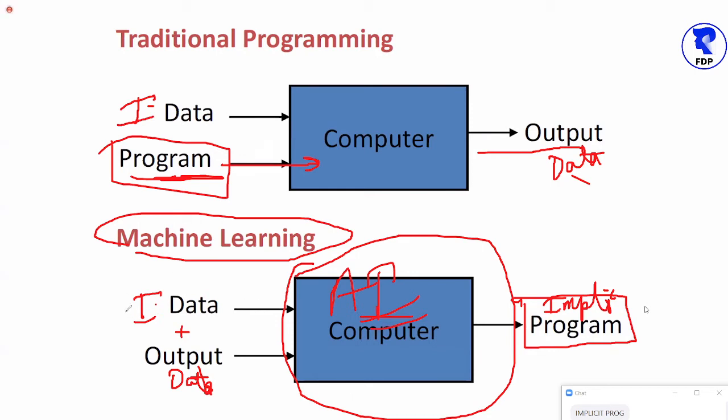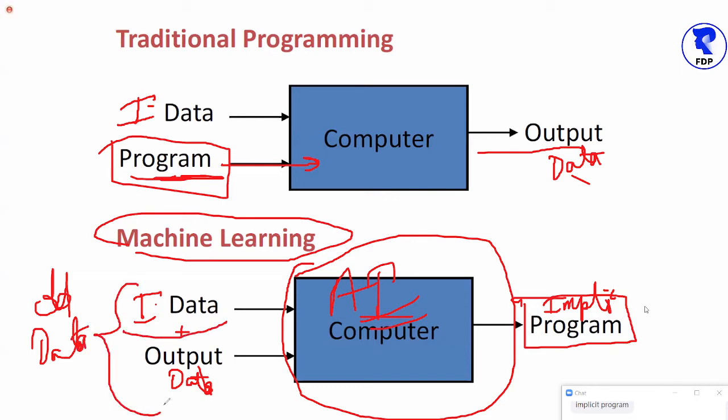Now, talking about input data and output data, what does it mean by this? It is nothing, this is the old data. This is old data, or I'll say this is historic input data and historic output data.